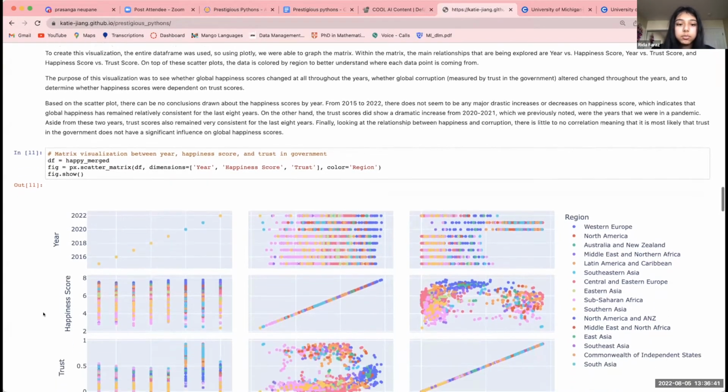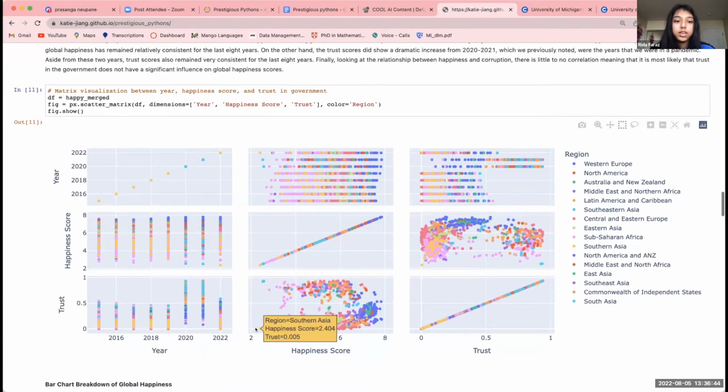As you can see in the matrix, the results did not indicate much for the correlation between year and happiness score. It stayed consistent throughout the 8 years that we explored. On the other hand, we have the happiness versus trust score as well. Even though we hypothesized differently, there was no correlation found there. But with that, we could clearly see, from the regional colors that we use to distinguish between the different data points, that there's a trend that we can notice here.